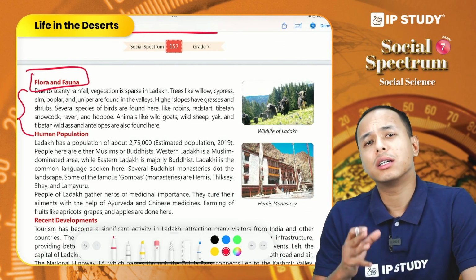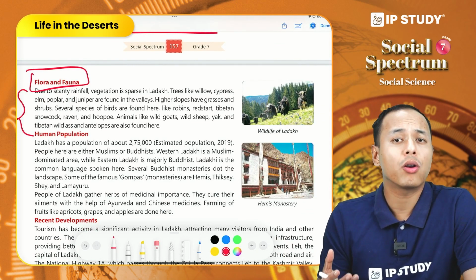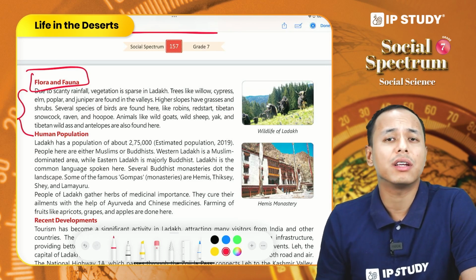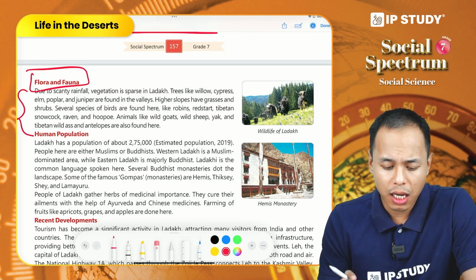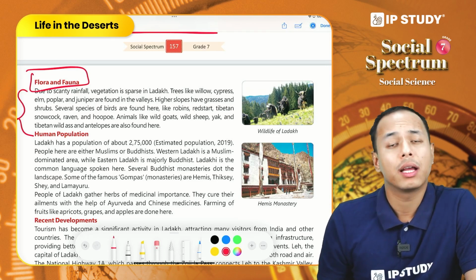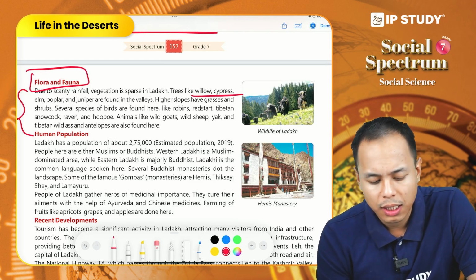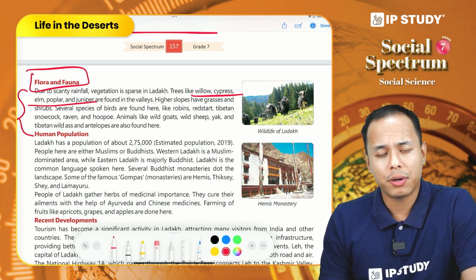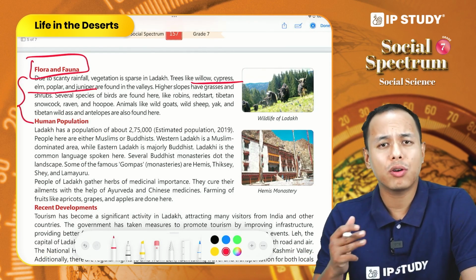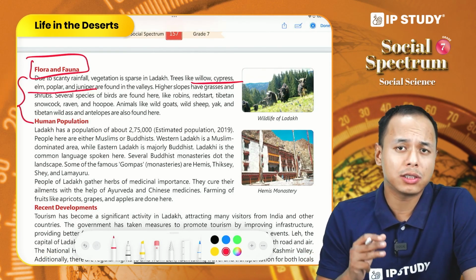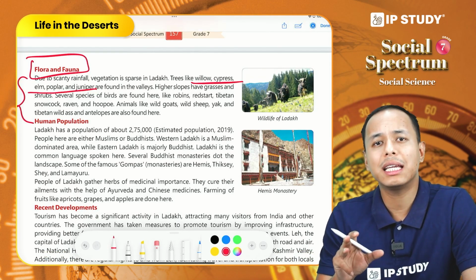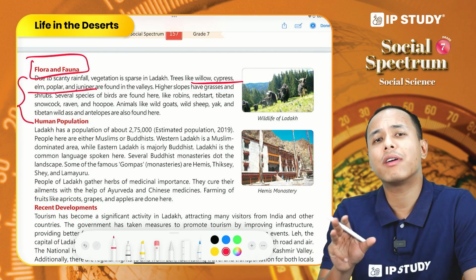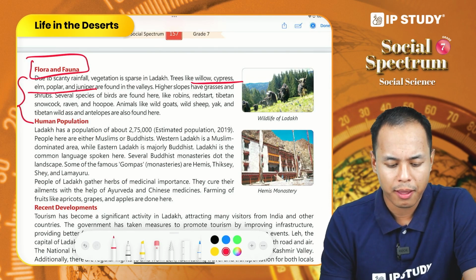So due to the scarcity of rainfall or low rainfall, the vegetation cover is very scanty or scarce in Ladakh. Trees such as willows, cypress, elm, poplar and juniper are common here. Higher slopes have grasslands and shrubs. The trees are scanty in higher slopes and we mostly find shrubs or grassland.